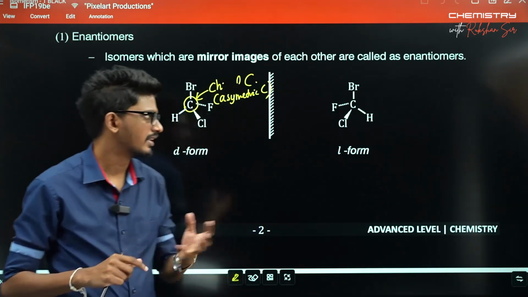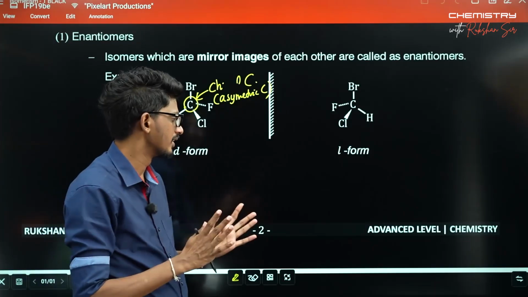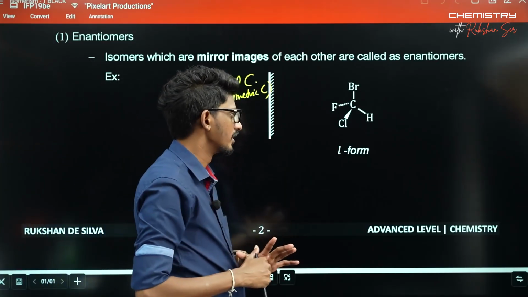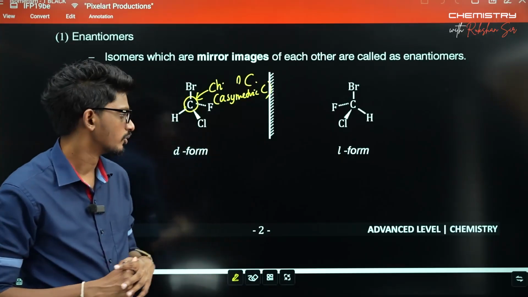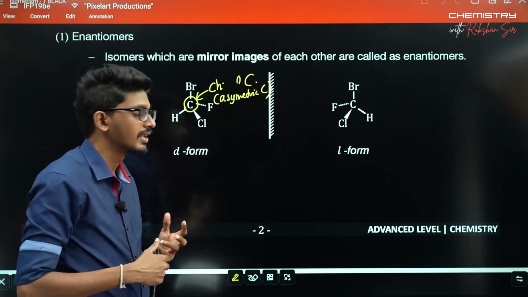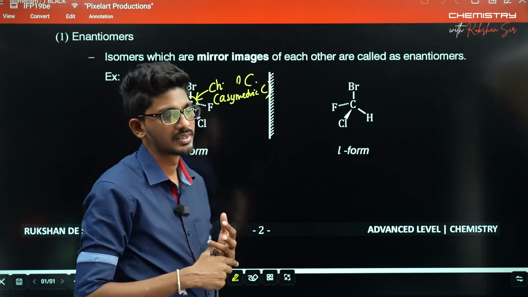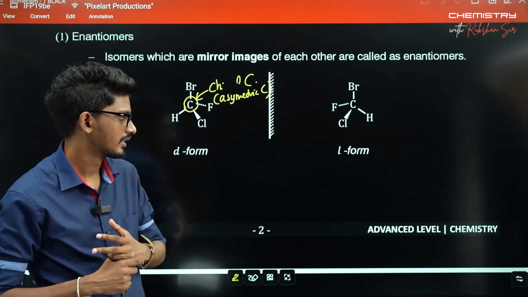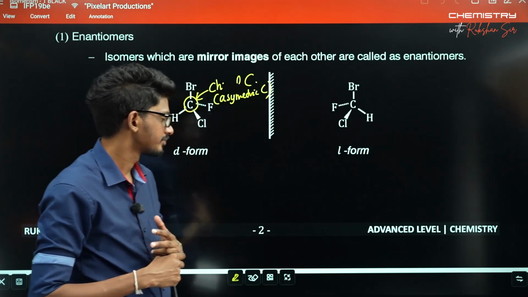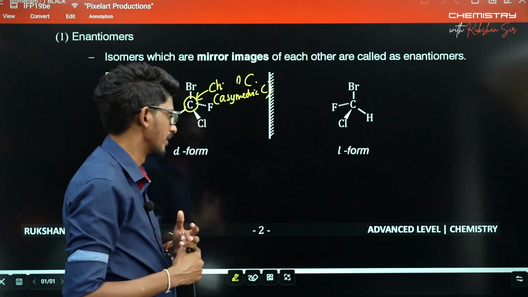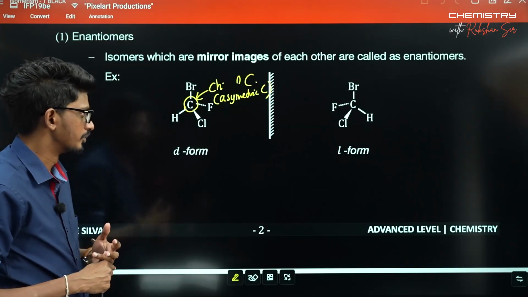These are almost identical, 99% identical, but differ only in the orientation of atoms in 3D space. So it's clear, no?